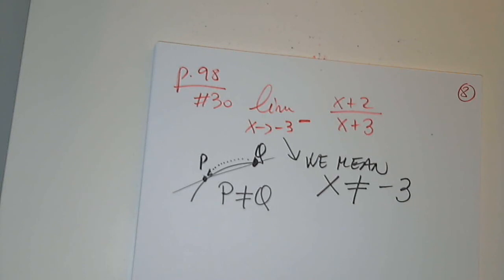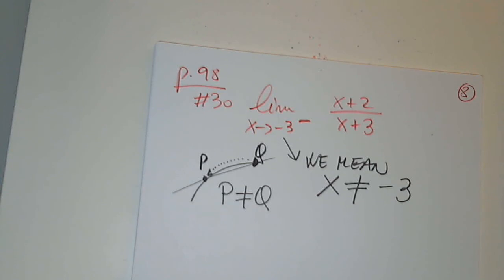Okay? So I have to plug it in. If I get, for example, 4/5, I'll say the answer is 4/5. I'm done. If I get -1/3, I'll say the answer is -1/3. Because eventually that's what the limit from the left and limit from the right would be.